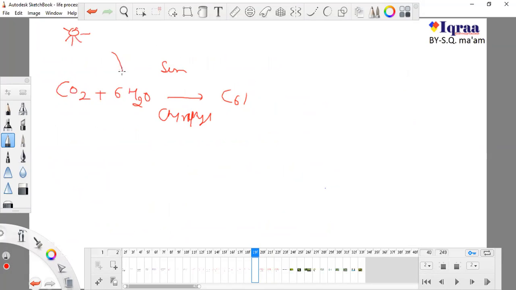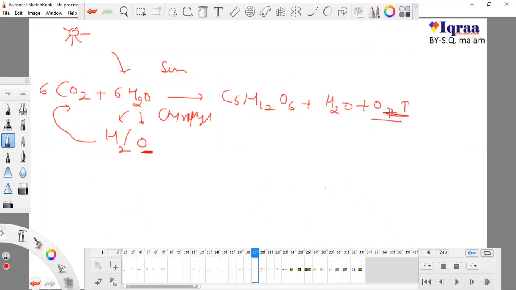Plant utilizes this into breaking down into this, and at the same time adding into this. So this is the utilization of sun energy in two ways. First of all, break down this water molecule, and second, add this hydrogen to this 6 CO2. So it will convert to C6H12O6 and H2O, and this remaining oxygen which comes out after the breaking down of water will also get released.